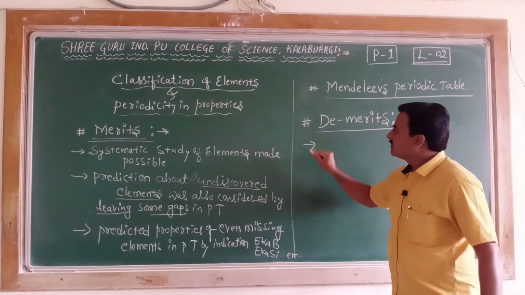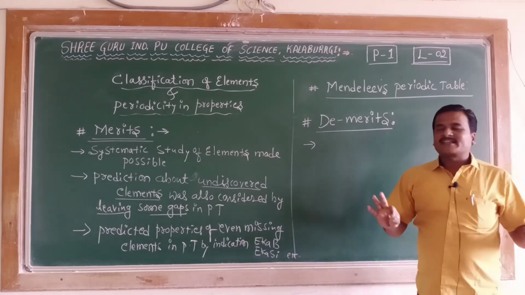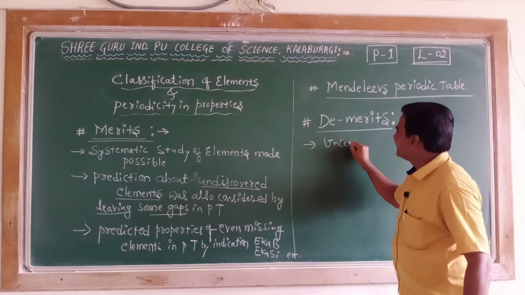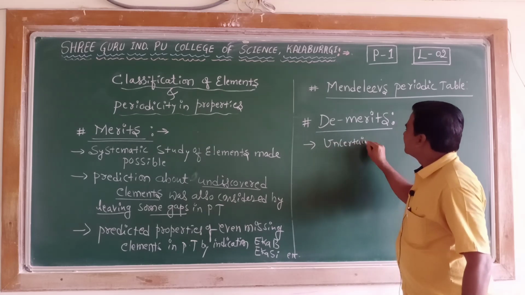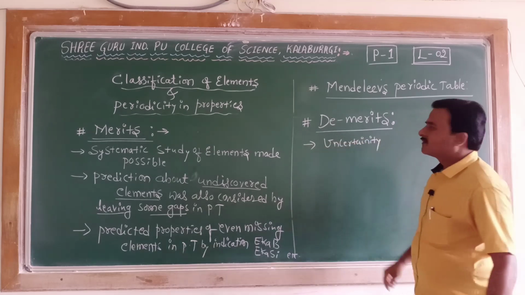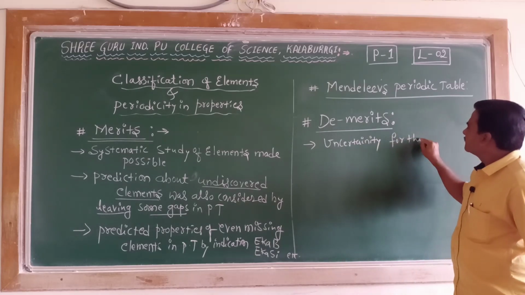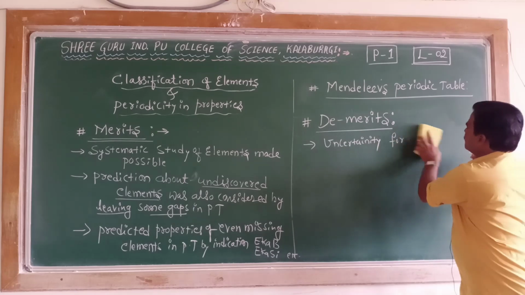One, uncertainty regarding the placement of hydrogen, uncertainty for the position of hydrogen.